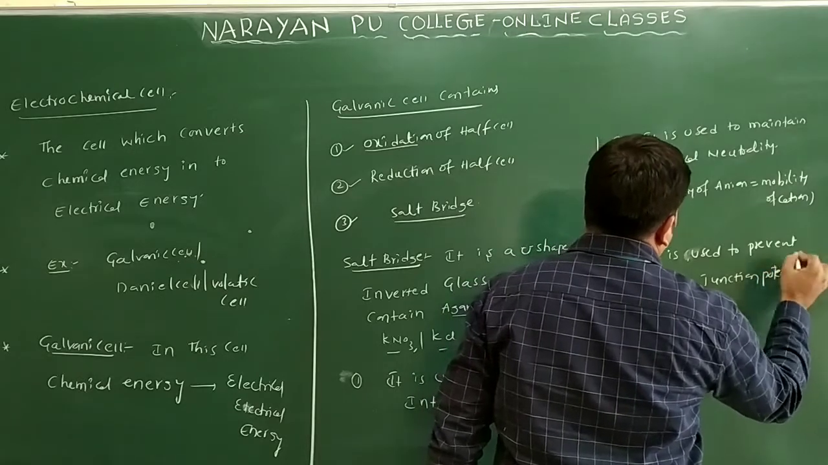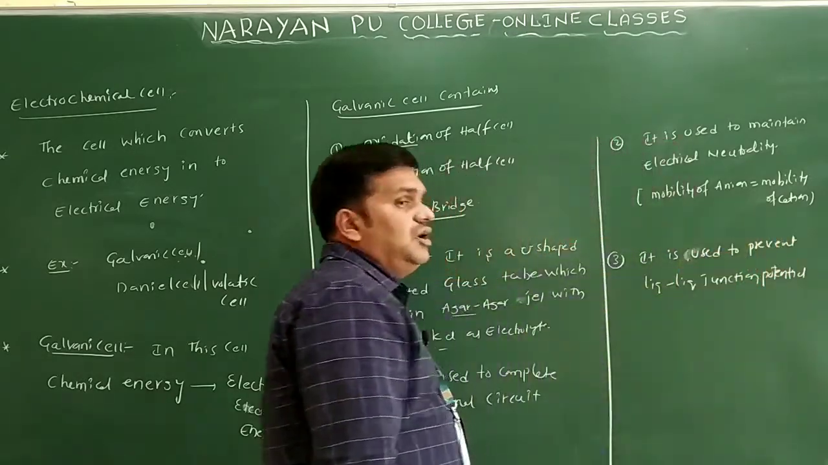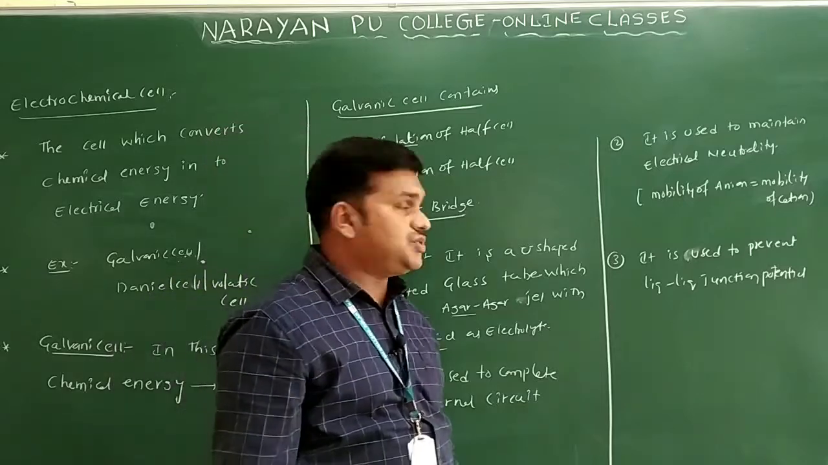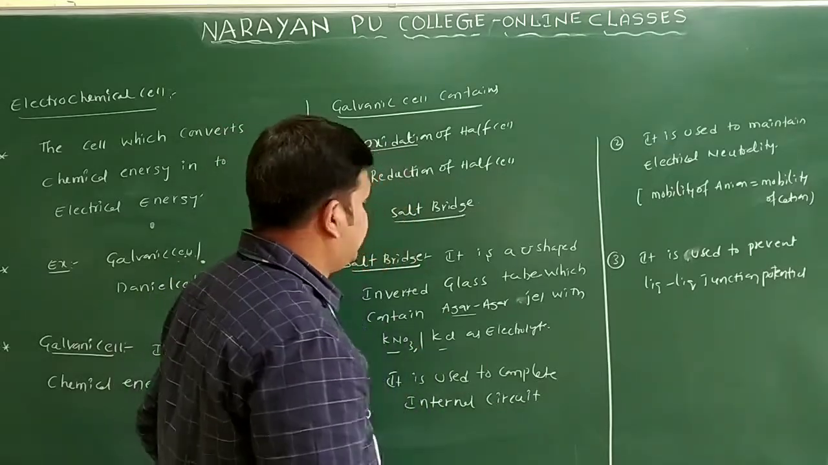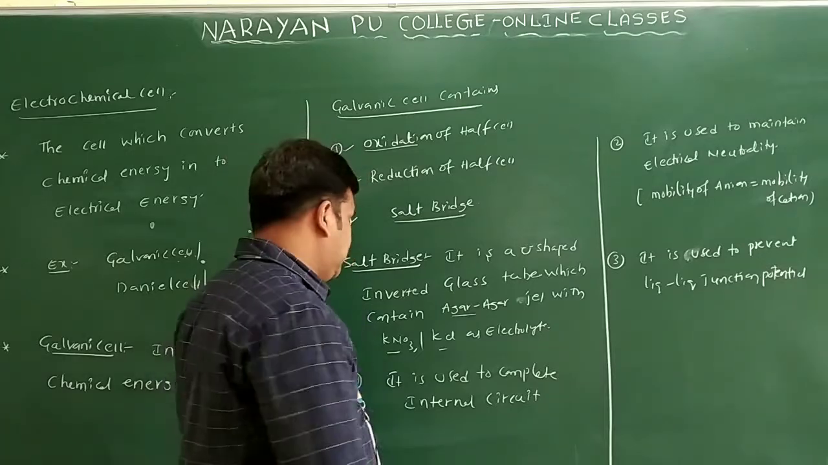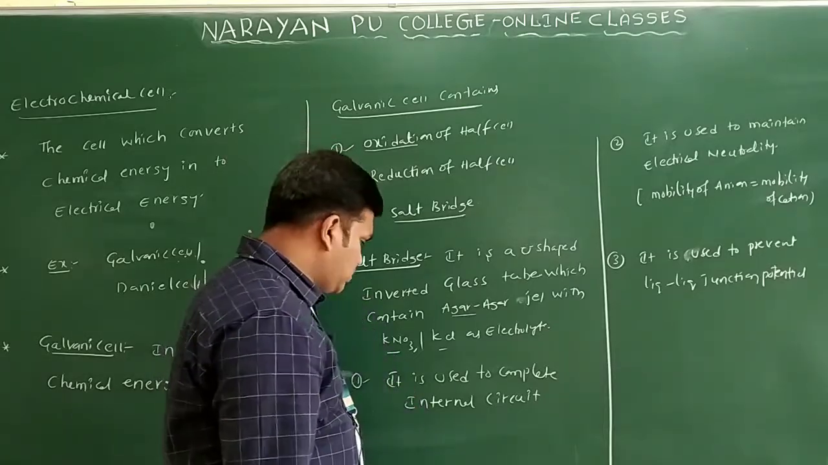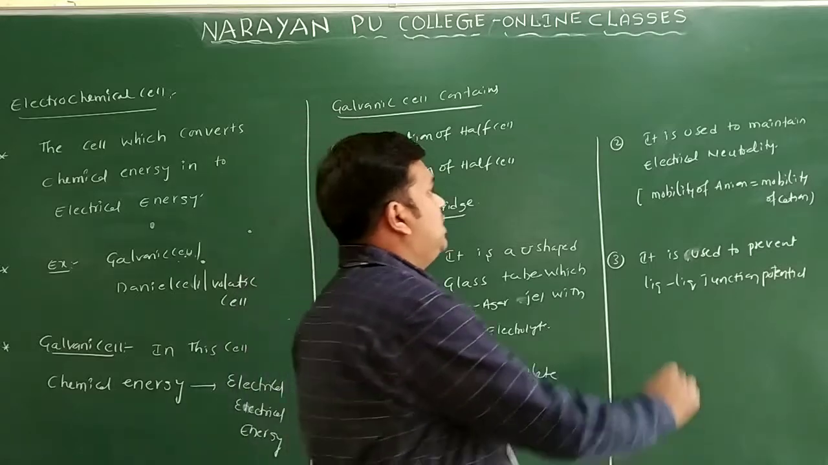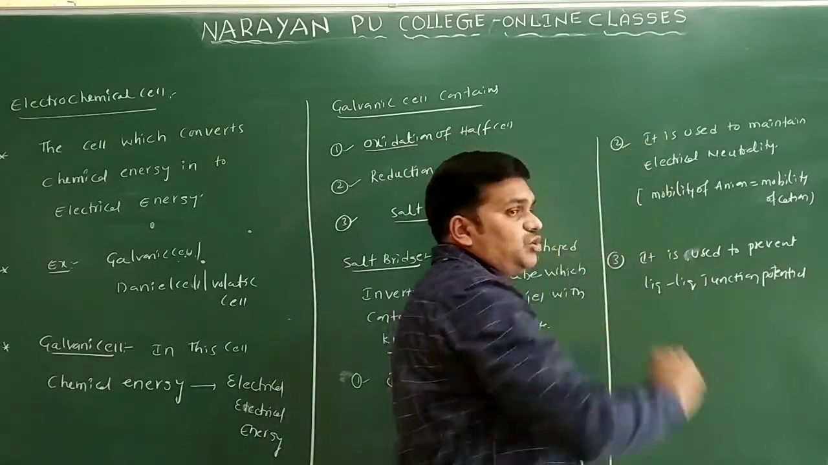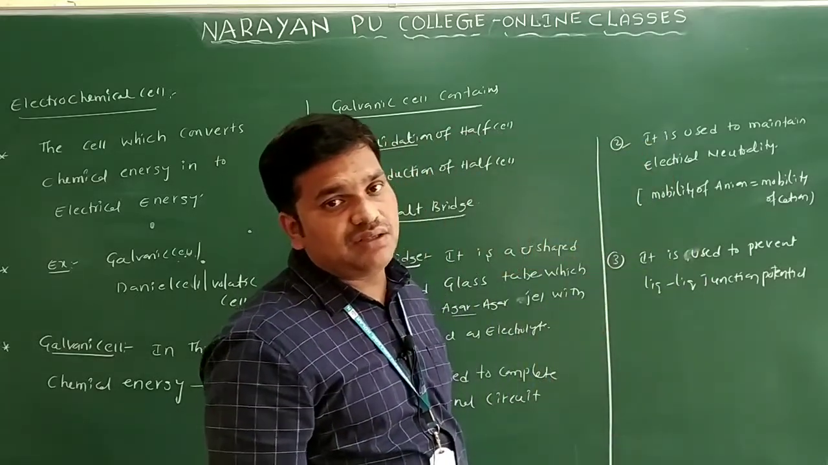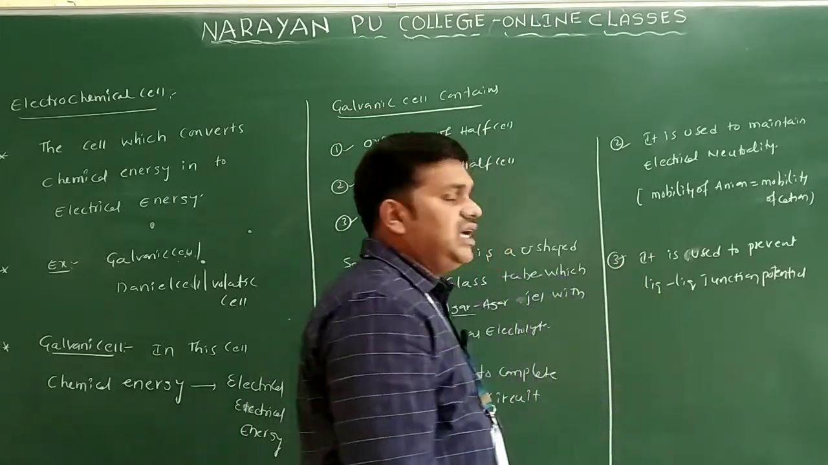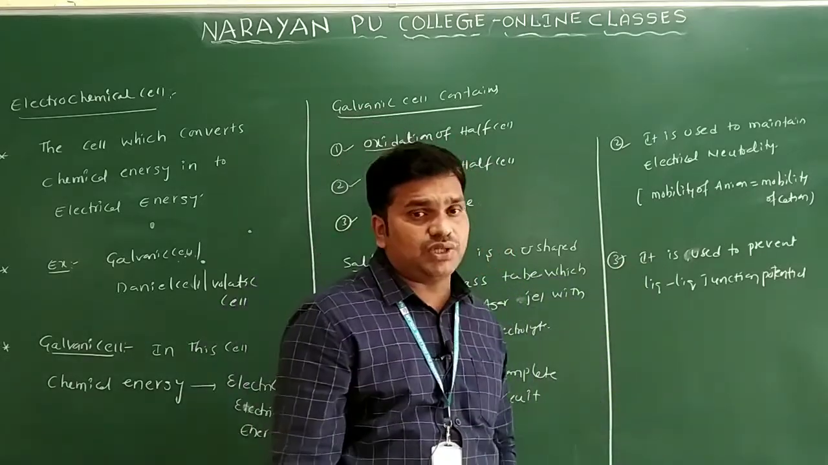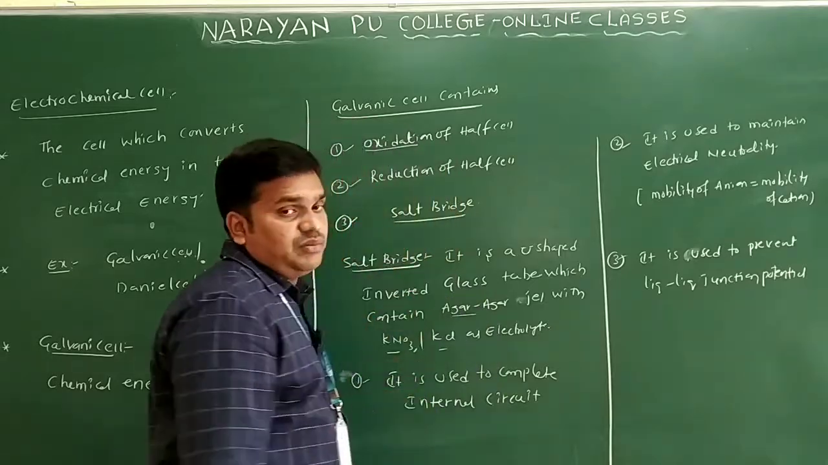Liquid junction potential only. So these are the main points regarding the salt bridge. What is the salt bridge? It is a U-shaped inverted glass tube with agar gel with KNO3 and KCl as electrolyte. It is used to complete the internal circuit. It is used to maintain electrical neutrality, since the velocity of the cation is equal to the velocity of the anion. And one more use, it is used to prevent the liquid junction potential. So this is regarding the salt bridge.